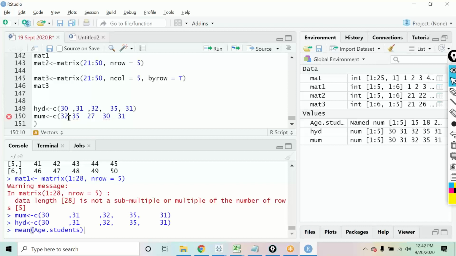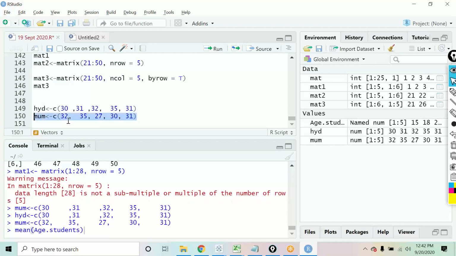These are the values that we have in Hyderabad. So both these vectors are created. Can you all see I have the two vectors ready in my environment window, Hyderabad and Mumbai?